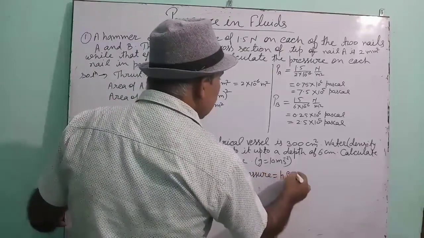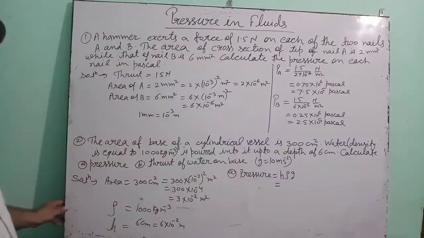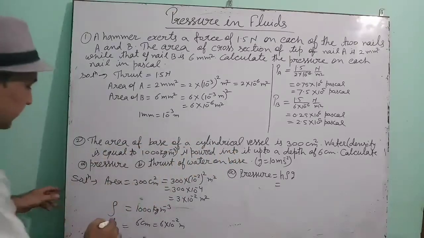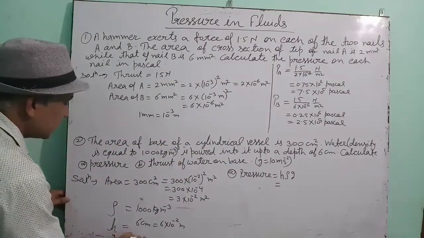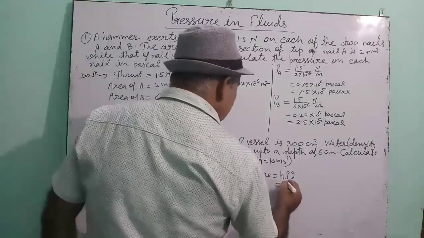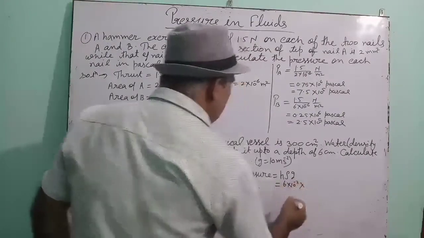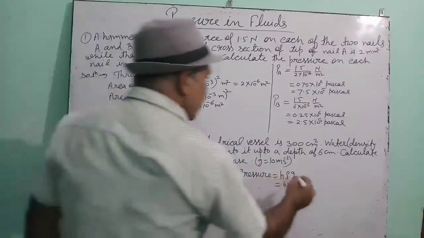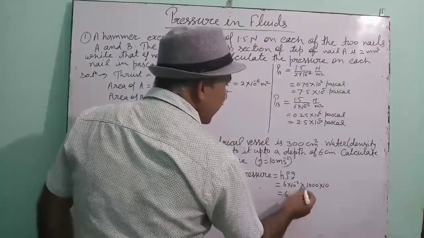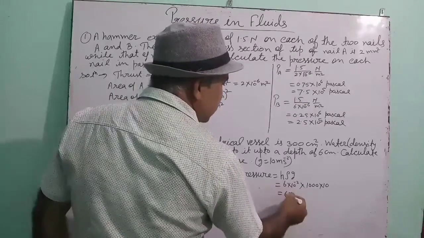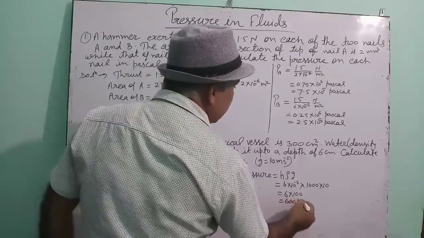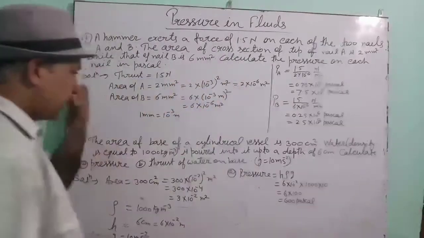Pressure means H rho G. This is the formula. H is given, rho is given, and the value of G is also given, 10 meter per second square. Just put the value and calculate it. 6 into 10 to the power minus 2 is the depth. Rho is 1000, G is 10. By solving this, 6 into 100, that means 600 Pascal is the pressure.